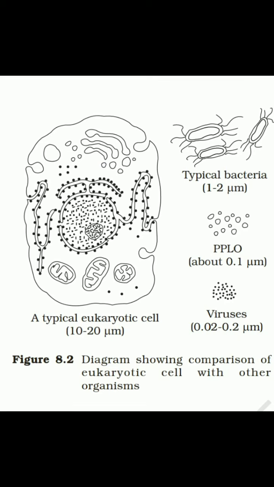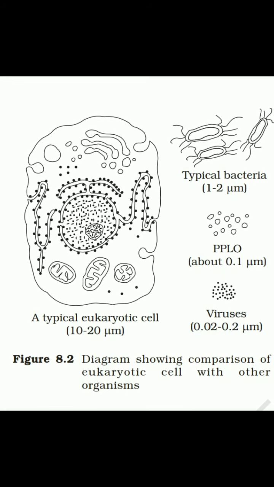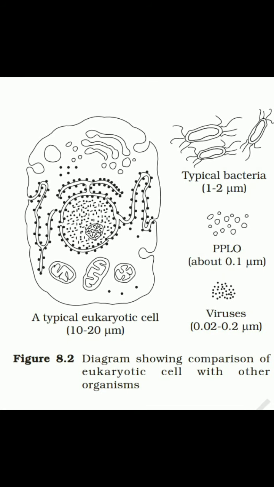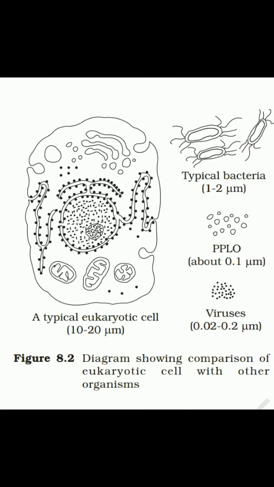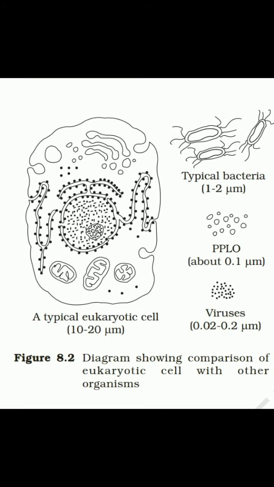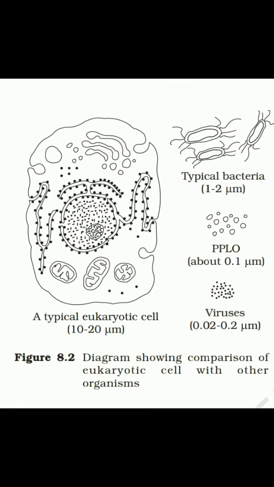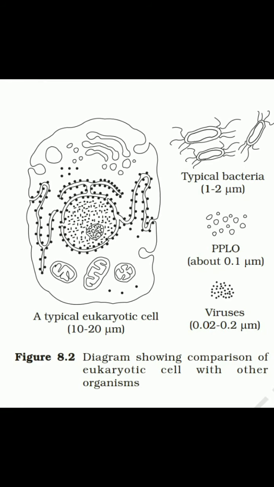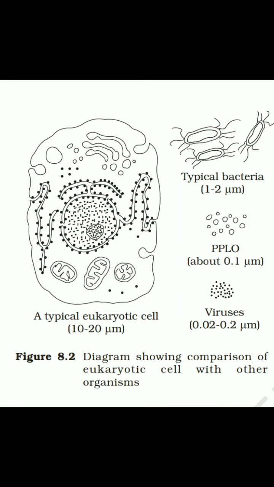The prokaryotic cell membrane has differentiated to form a special structure called mesosomes. Mesosomes help in respiration.